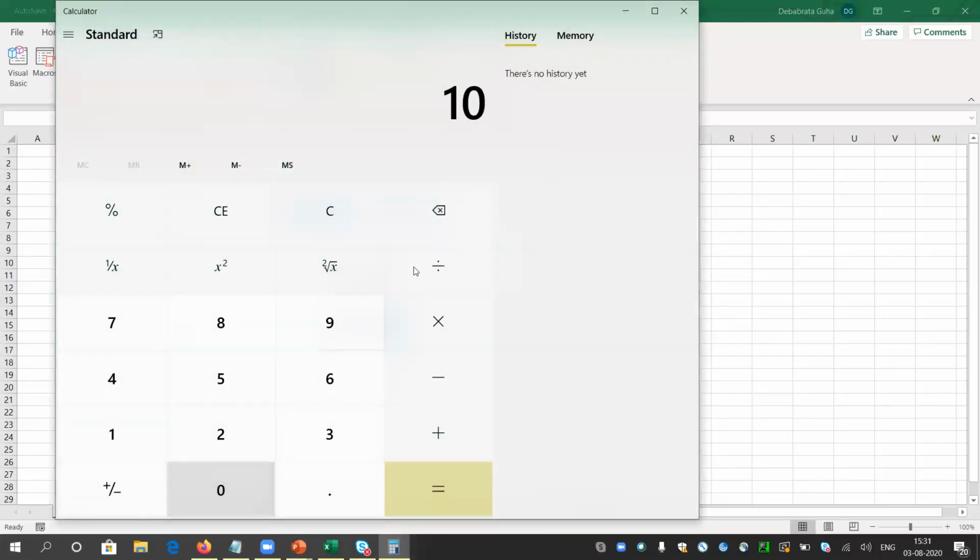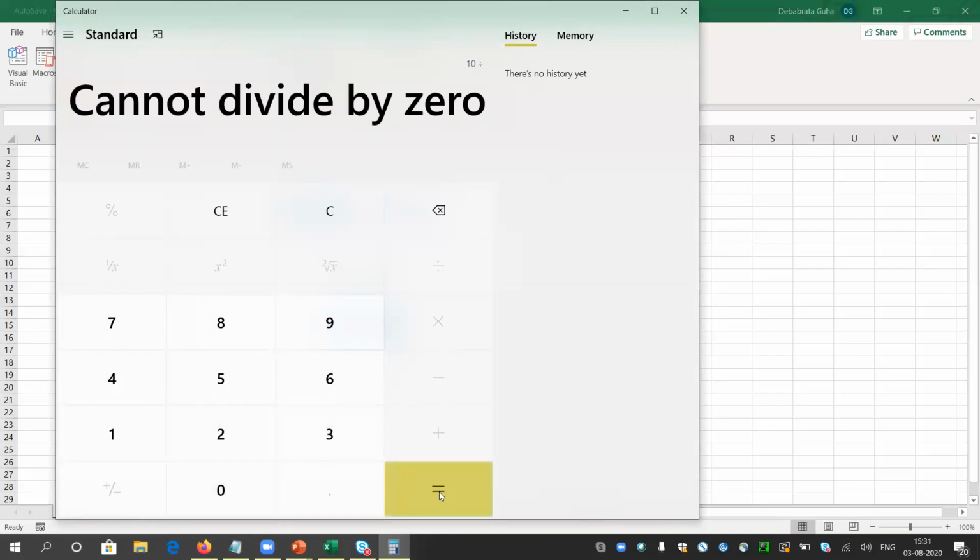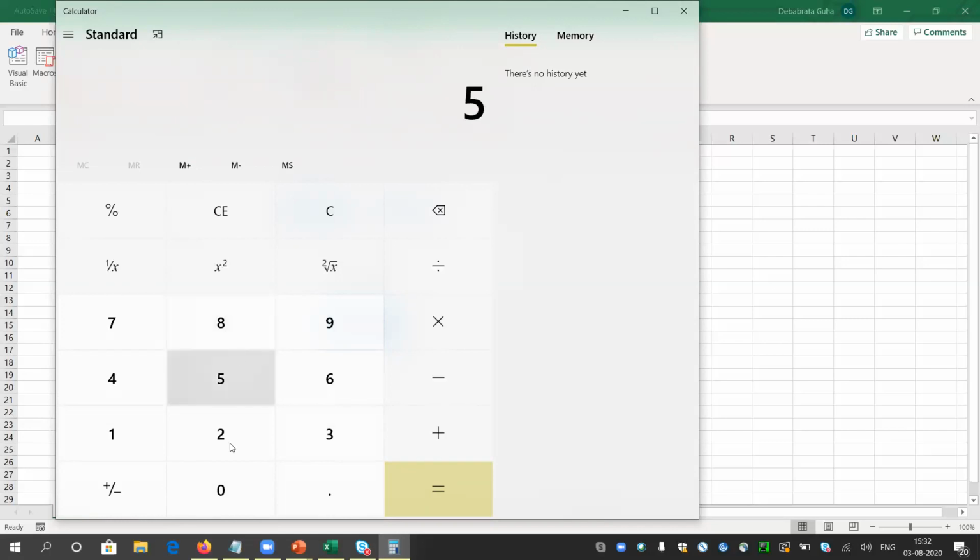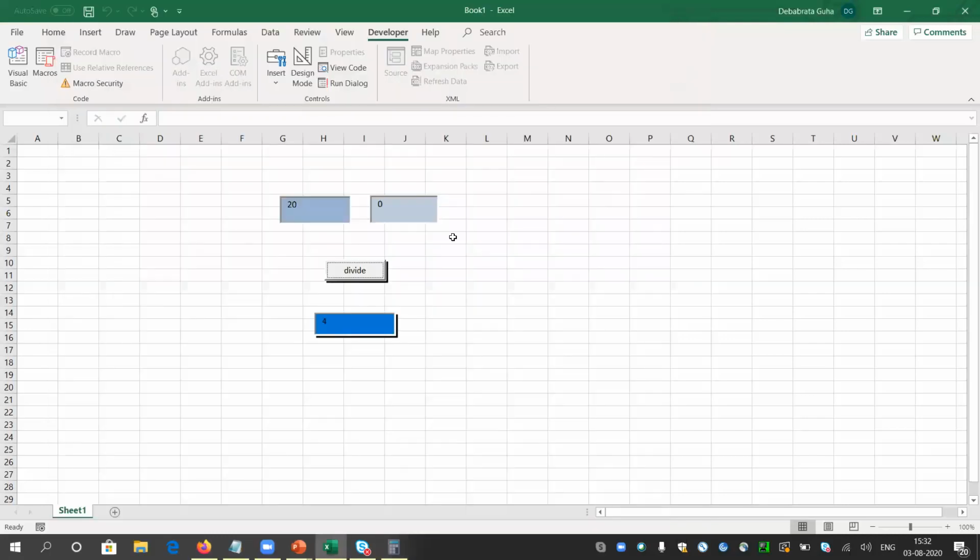I am trying to divide 10 by 0. It is giving "cannot divide by 0". So it is not a value, but a string, a message that says cannot divide by 0. But if I give other correct values, it gives me the correct result. Let me divide 50 by 2. It is giving 25. Let me do the same thing here.